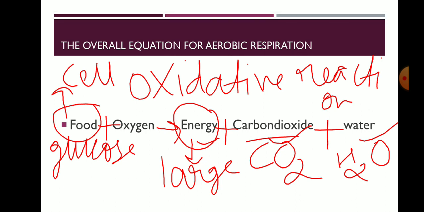This is how you can represent aerobic respiration in the form of an equation. Never forget that this process occurs in the cell, and that's why it is known as cellular respiration, and it is happening in the presence of oxygen. That's why you will say it is an oxidative reaction.